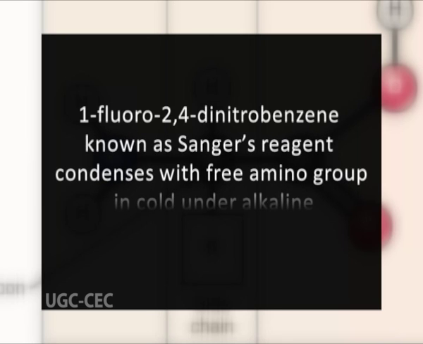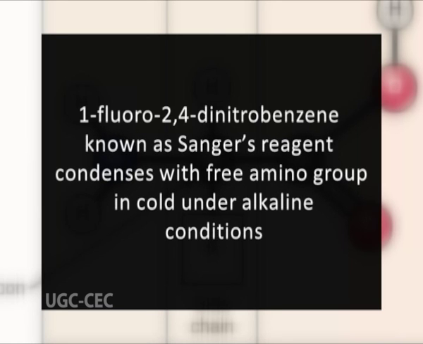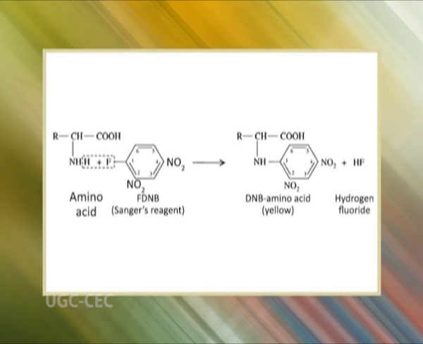1-fluoro-2,4-dinitrobenzene, known as Sanger's reagent, condenses with free amino group in cold under alkaline conditions. The resulting product is dinitrophenyl amino acid, which is also known as DNP amino acid. DNP amino acid is bright yellow colored. It is used for the identification of N-terminal amino acids.